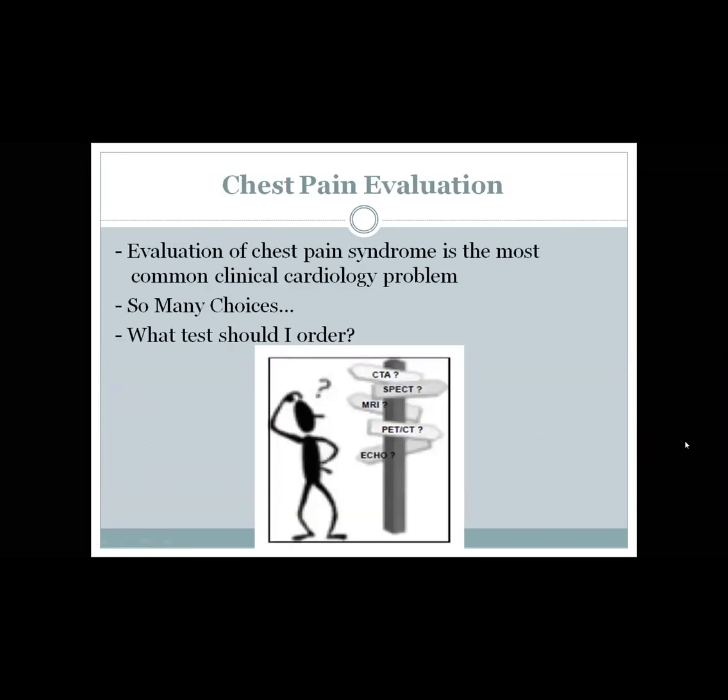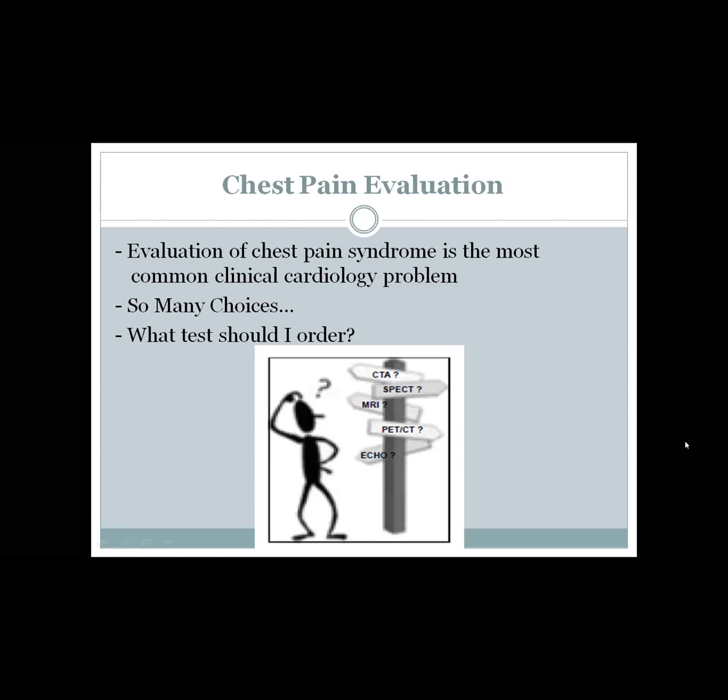So to start with, usually one of our main problems is chest pain evaluation, either in ER, in inpatient services, or in outpatient services. Evaluation of the chest pain syndrome in cardiology is the most common clinical problem and scenario.